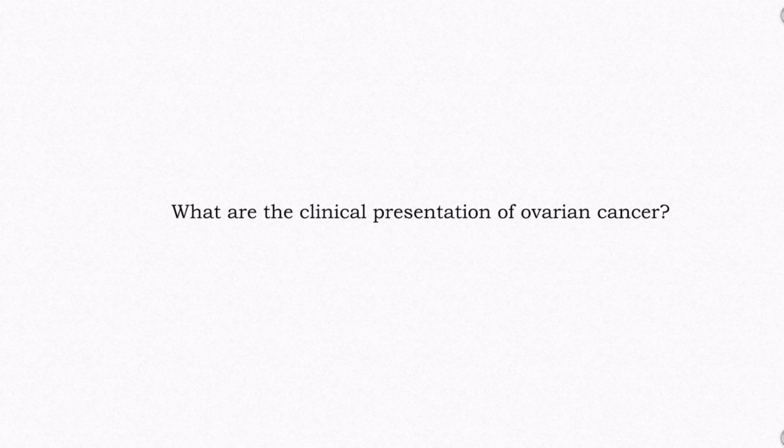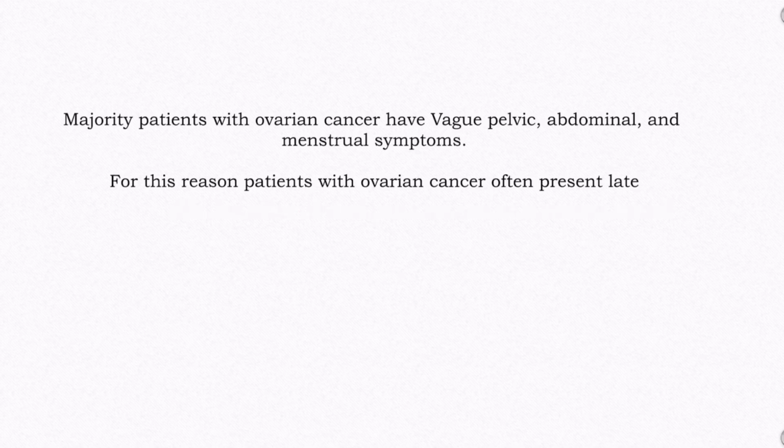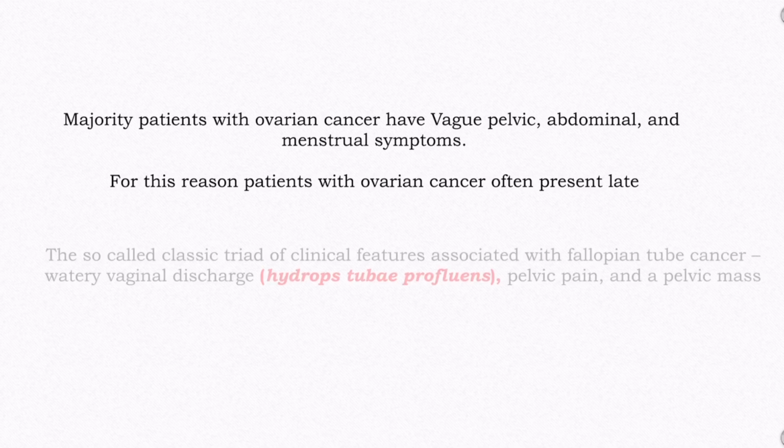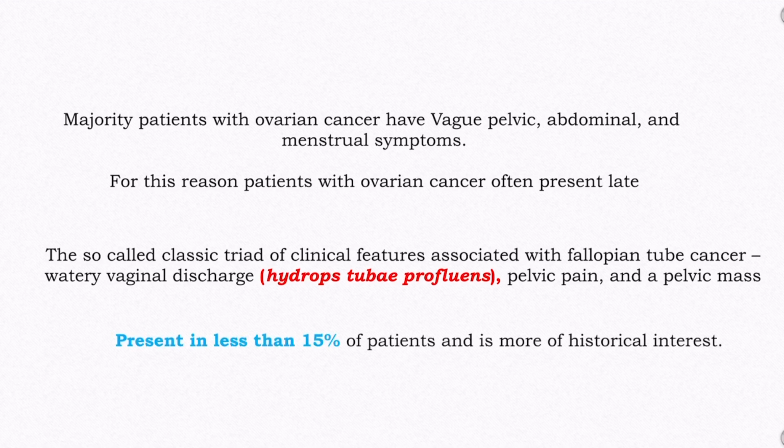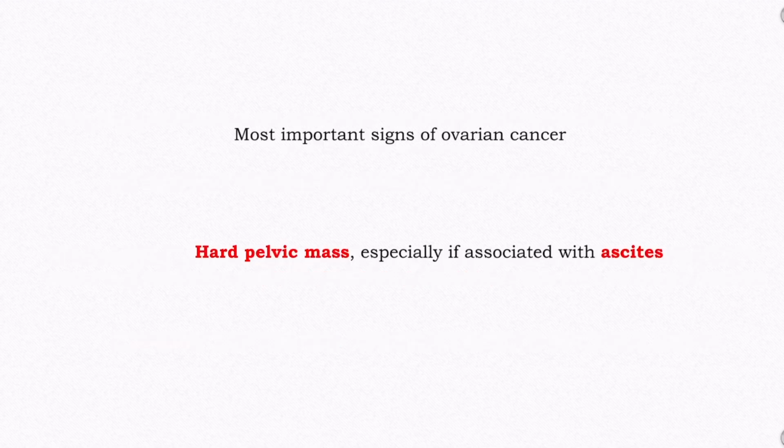What is the clinical presentation of ovarian cancer? The majority of patients with ovarian cancer have vague pelvic, abdominal, and menstrual symptoms. For this reason, patients with ovarian cancer often present late. The so-called classic triad of clinical features associated with fallopian tube cancer, watery vaginal discharge, hydrops tubae profluens, pelvic pain, and a pelvic mass, is present in less than 15% of patients and is more of historical interest. The most important sign of ovarian cancer is a hard pelvic mass, especially if associated with ascites.